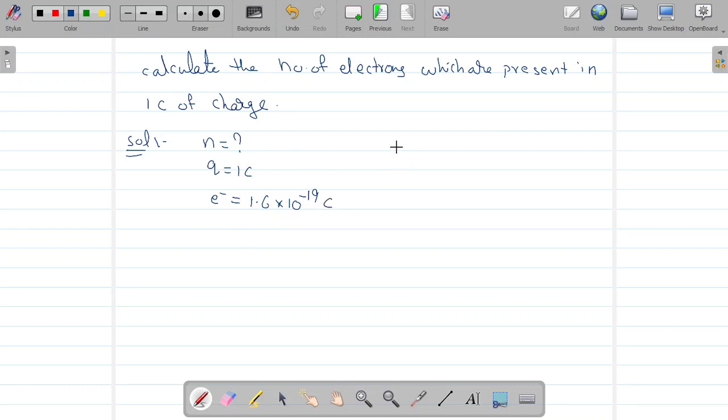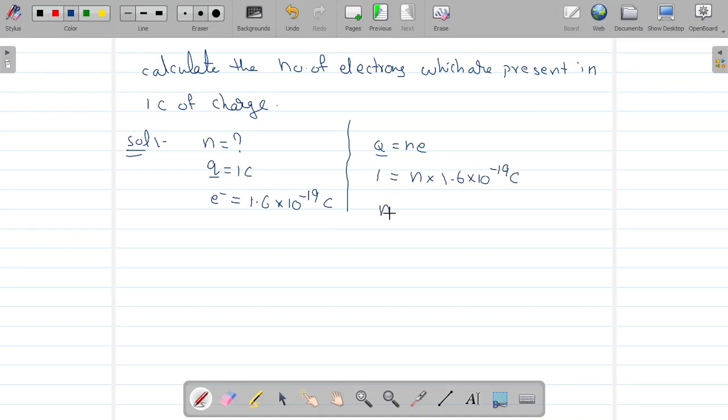So q equal to Ne. Here q, capital Q or small q, everything is the same. So q equal to Ne, q is 1 coulomb, so 1 equals n into the charge of electron. How many electrons? We need to find. Charge of electron is 1.6 into 10 to the power of minus 19 coulombs.